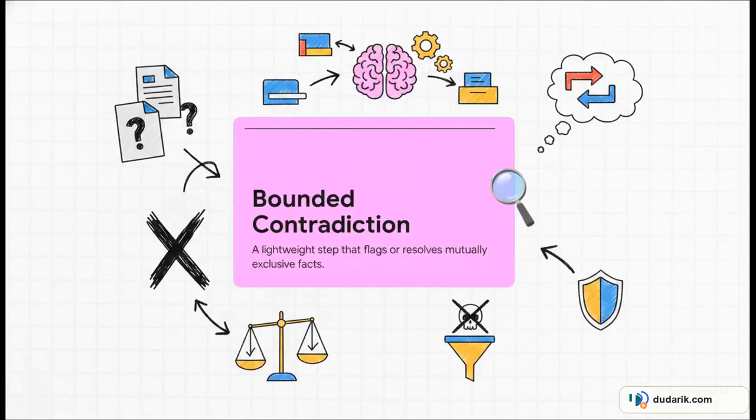Let's look a little closer at that second step because it is absolutely vital. So the crucial point is this. Bounded contradiction reconciliation is a lightweight step right before composition. If retrieved documents contain mutually exclusive facts, say one doc claims Q3 revenue was up and another says it was down, the system has to actively flag or resolve them. This completely prevents the model from synthesizing a weird hybrid hallucination or overwriting verified evidence with a low-confidence guess.